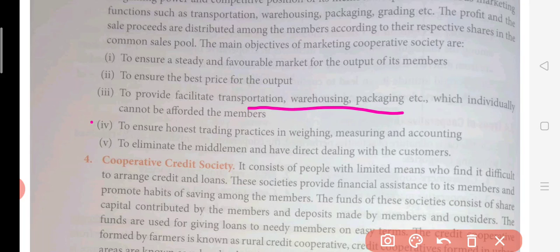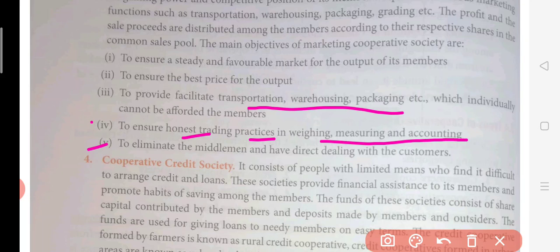The fourth point, to ensure honest trading practices in weighing, measuring, and accounting. This cooperative society also helps in practicing this weighing, like the product's weight and the measures, because when we talk about the product, definitely it has some standard weight, so there will be no dishonesty regarding it. Also the measurement of the product will be perfect, and the accounting system will also be according to the norms of the country.